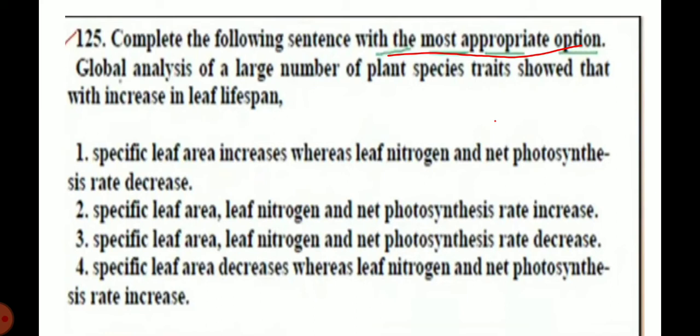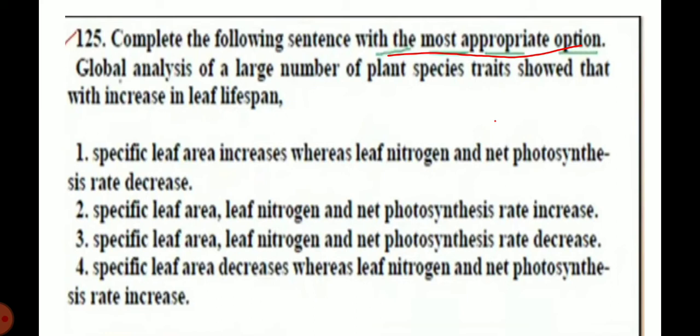These are the options. First, specific leaf area increases whereas leaf nitrogen and net photosynthesis rate decreases. Second, specific leaf area, leaf nitrogen and net photosynthesis rate increases. Third one is specific leaf area, leaf nitrogen and net photosynthesis rate decreases. Fourth, specific leaf area decreases whereas leaf nitrogen and net photosynthesis rate increases.